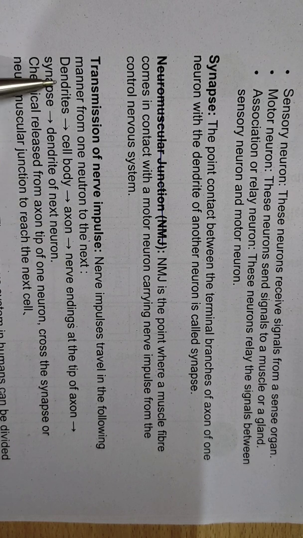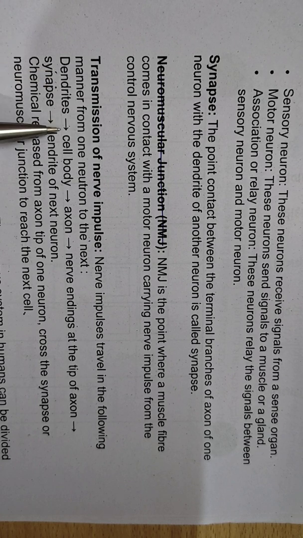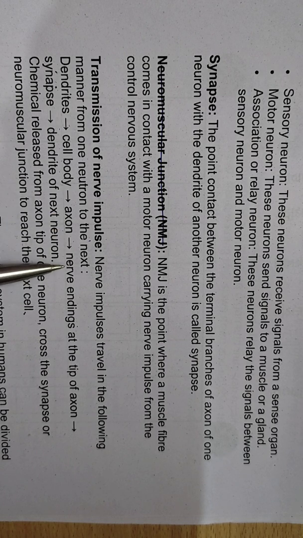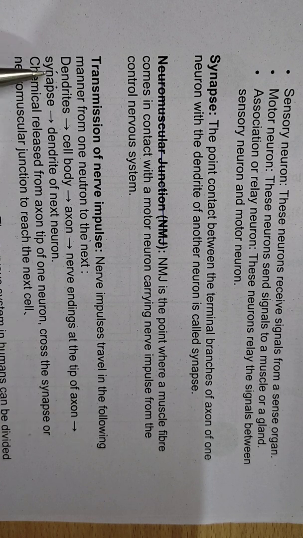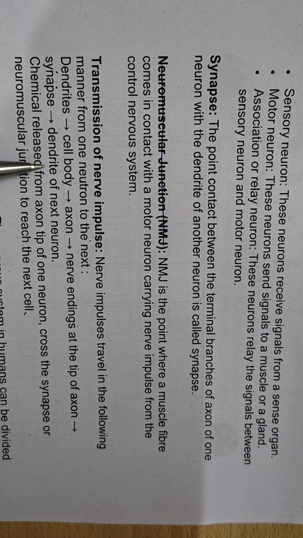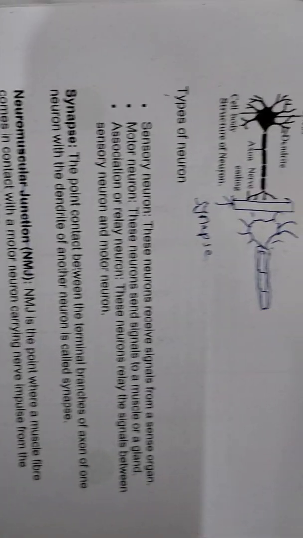First of all, obviously the signals will be accepted by dendrites. Dendrites will send it to the cell body. From cell body it will go to the axon, and then from axon it will go to the nerve ending, which is also known as the axon terminal at the tip of axon, and then it will go to the synapse, the gap between two neurons, and then it will go to the dendrites of the next neuron, right?